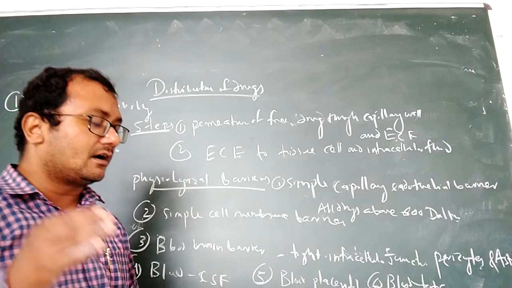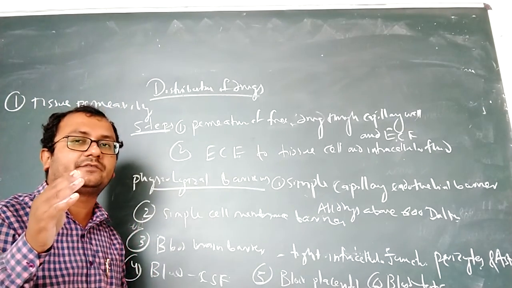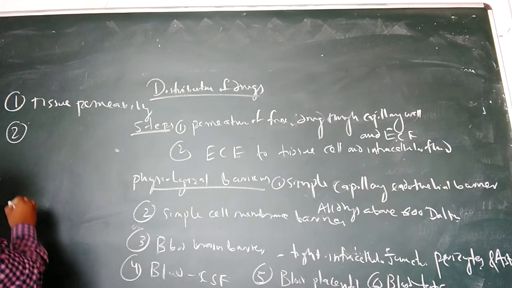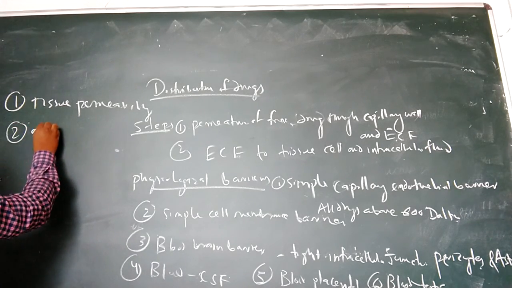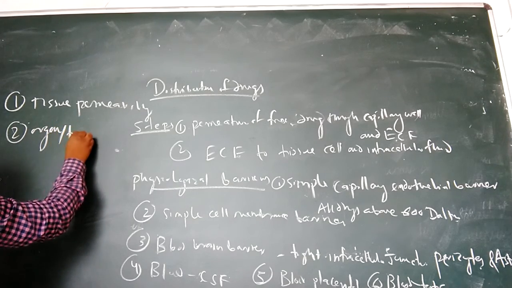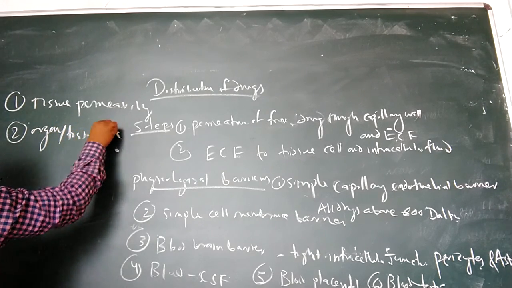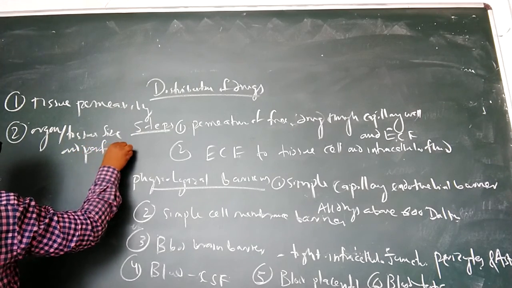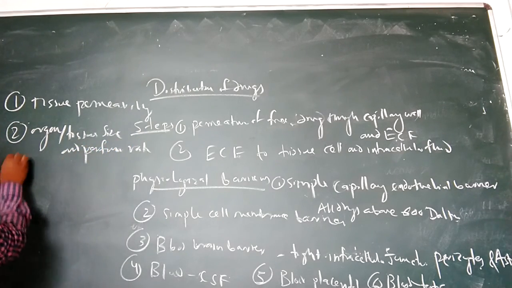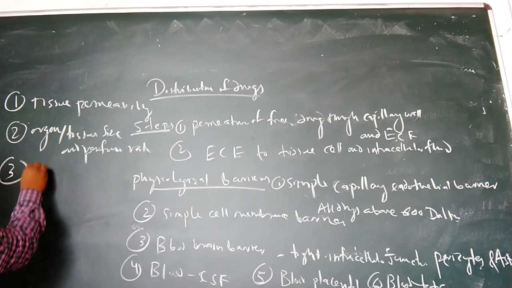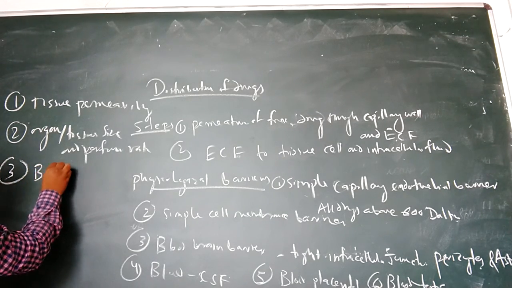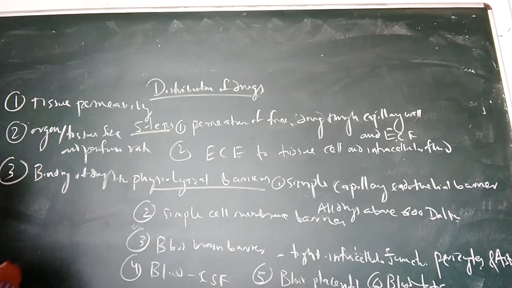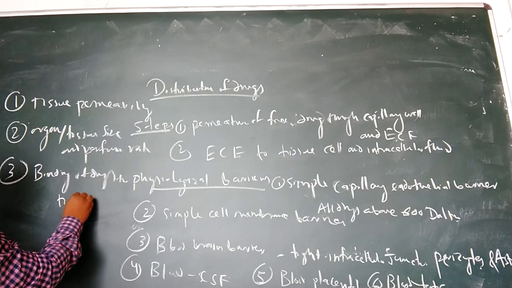The second factor is organ or tissue size and perfusion rate. The third is binding of drugs to tissue components.